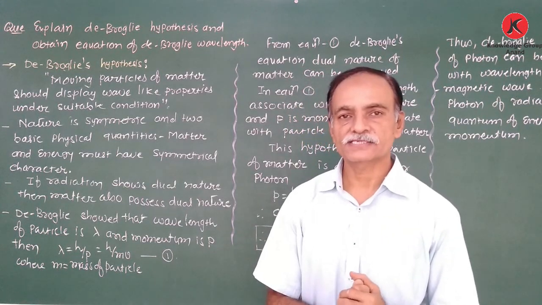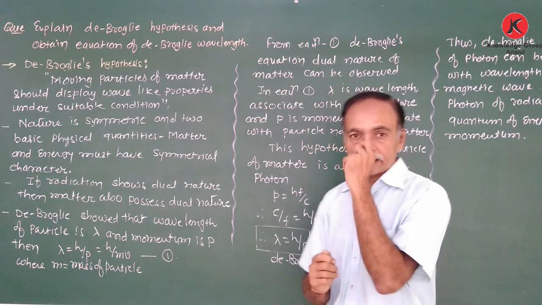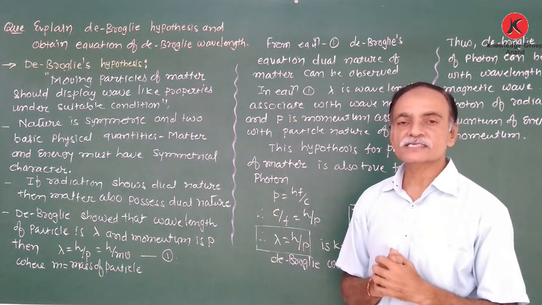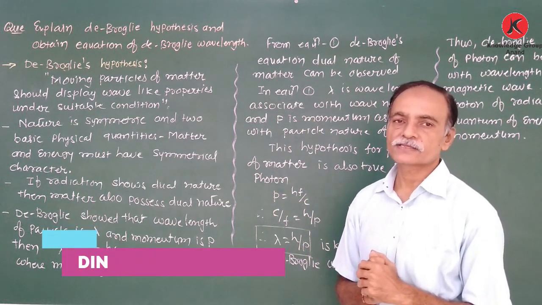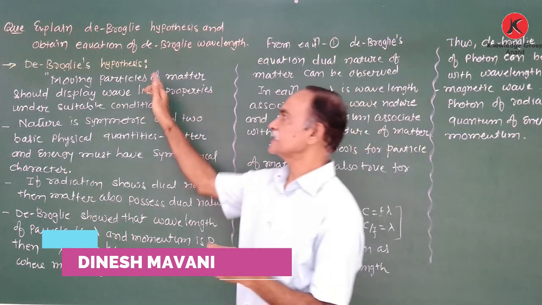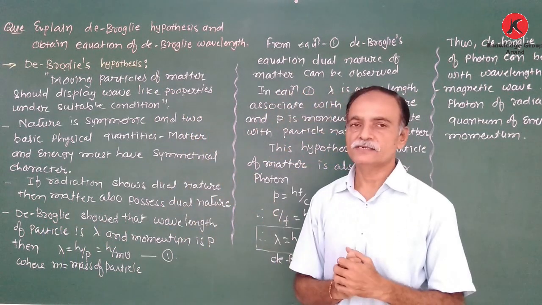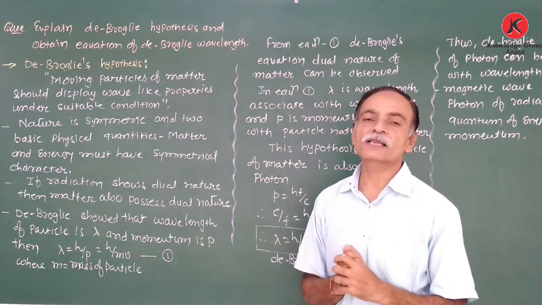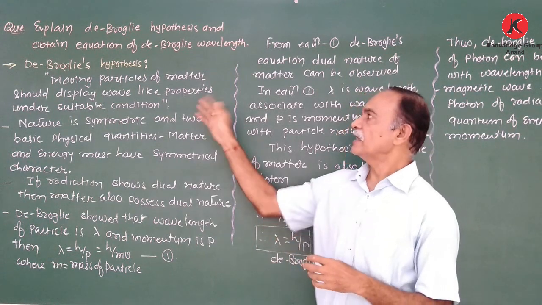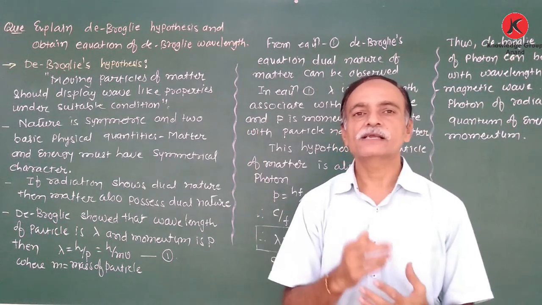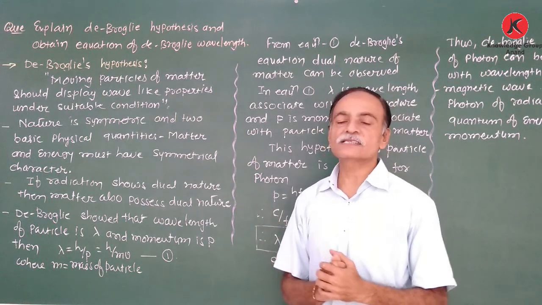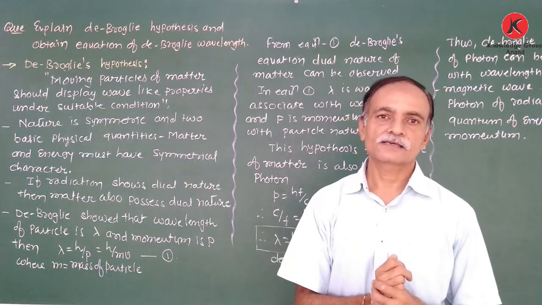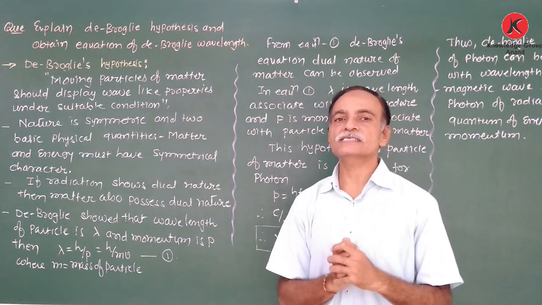particle and wave nature. So the question is: explain de Broglie's hypothesis and derive the equation of de Broglie's wave. For that purpose, the hypothesis is that the moving particle of matter should display wave-like properties under suitable conditions. That means when the particle of matter is moving, it represents wave-like properties under suitable conditions. So that is de Broglie's hypothesis.